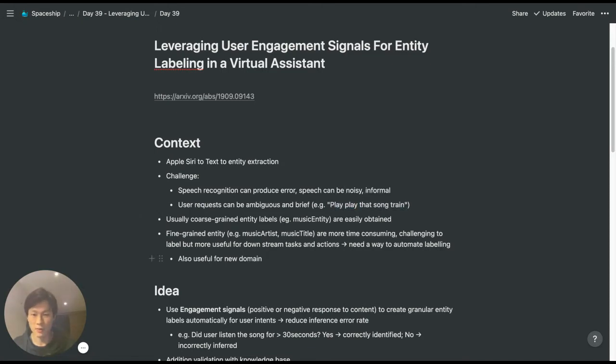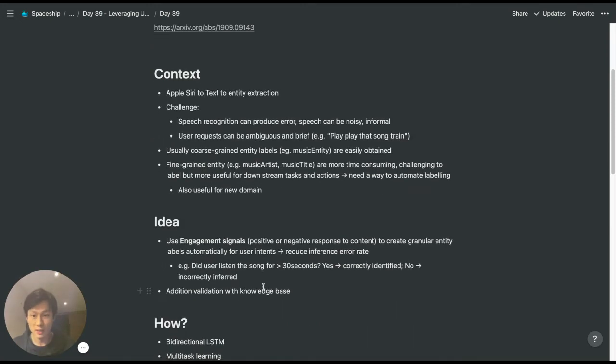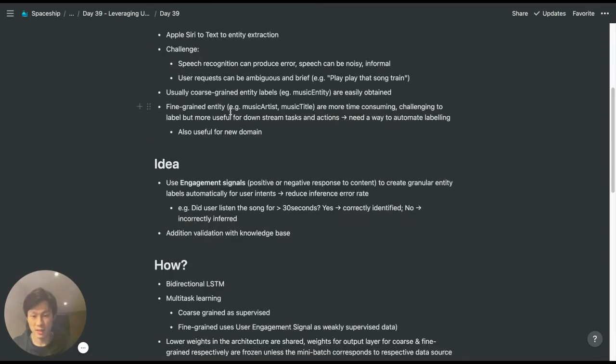So what Apple came up with is they use multitask learning. So they have a coarse-grained entity label, for example, the music entity. So this example here will be a music entity that can be easily labeled. Whereas for the more fine-grained entities like the music artist and music title, which is more time-consuming, they use a different metric. The idea is that for fine-grained entities, if the user stayed listening to that song for more than 30 seconds, then we automatically label that the virtual assistant has made the correct inference. Else, if the user did something else, for example, switched to a different song or manually entered a different song, then we consider that an incorrectly inferred label.